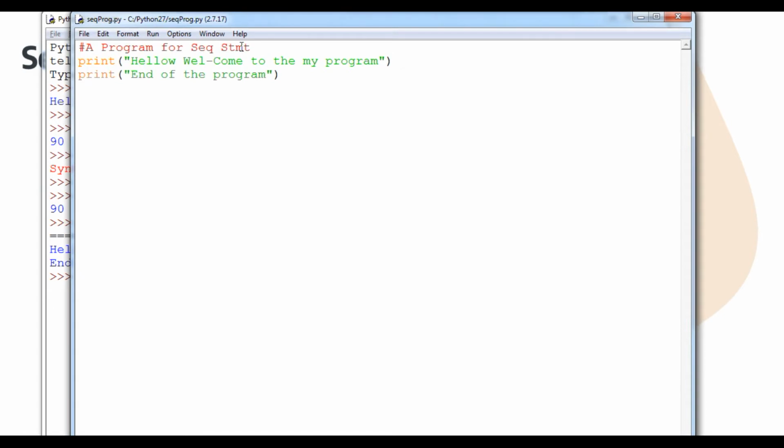So the interpreter executes the first statement first, then the second statement.